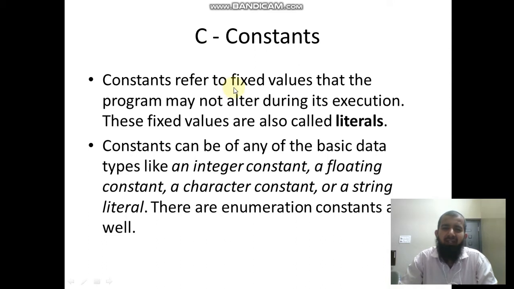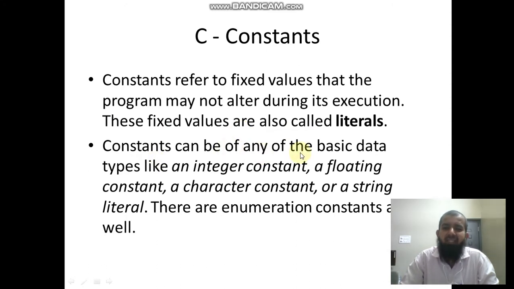Constants refer to fixed values that the program may not alter during its execution. So constant means what? It is a fixed value. We can't alter that value. Once you assign some value to a particular variable, you can't change the value during its execution. These fixed values are also called literals.